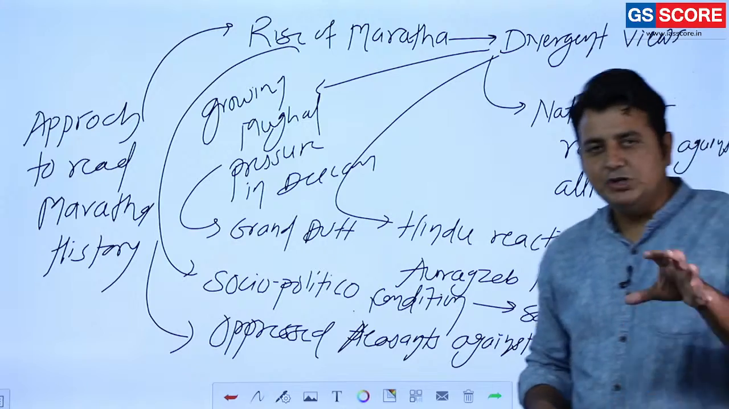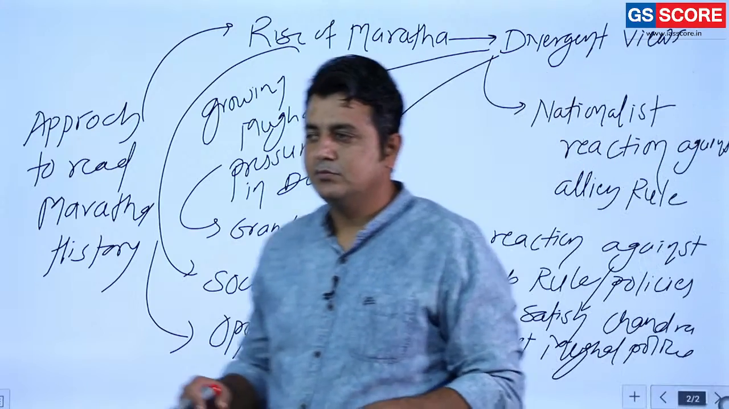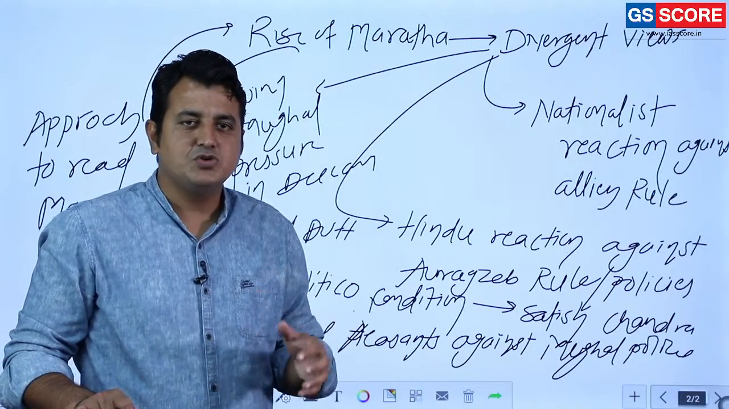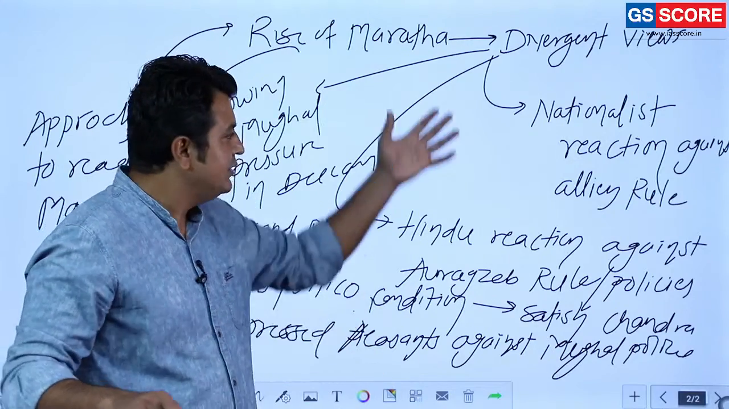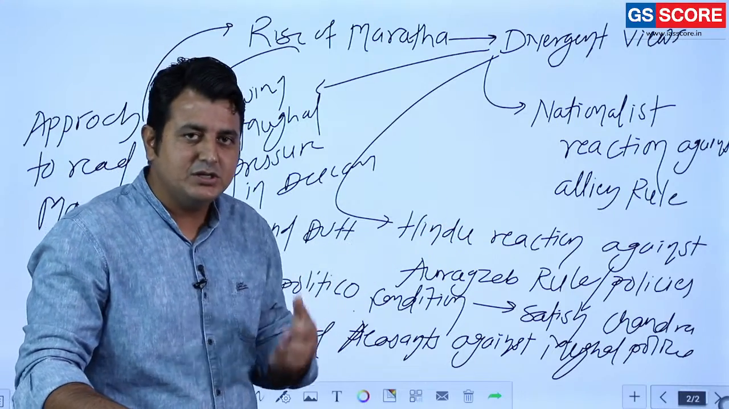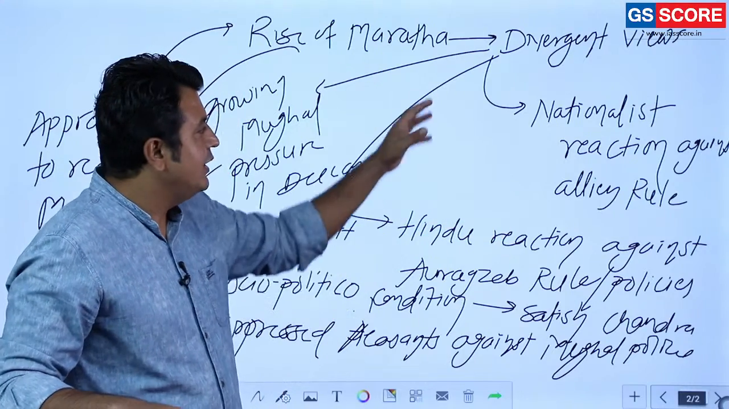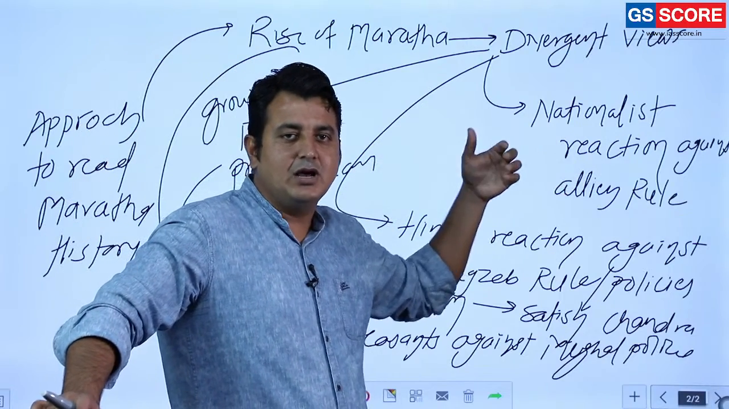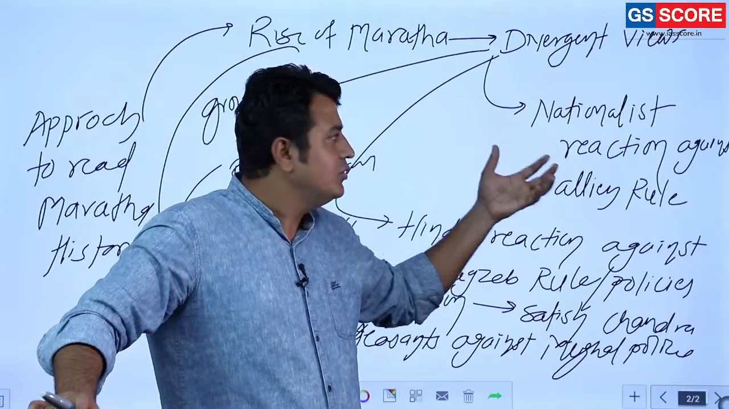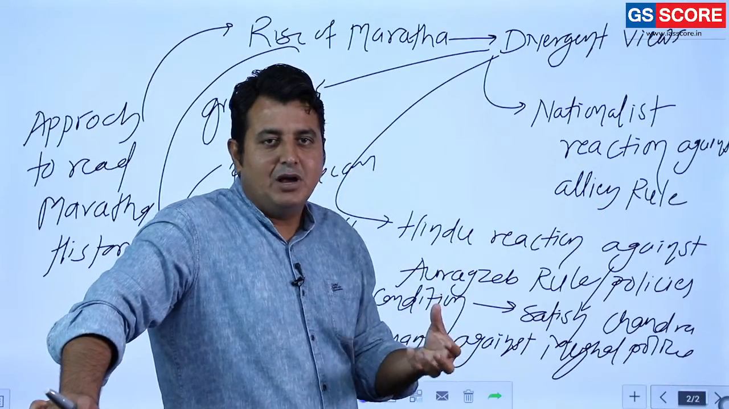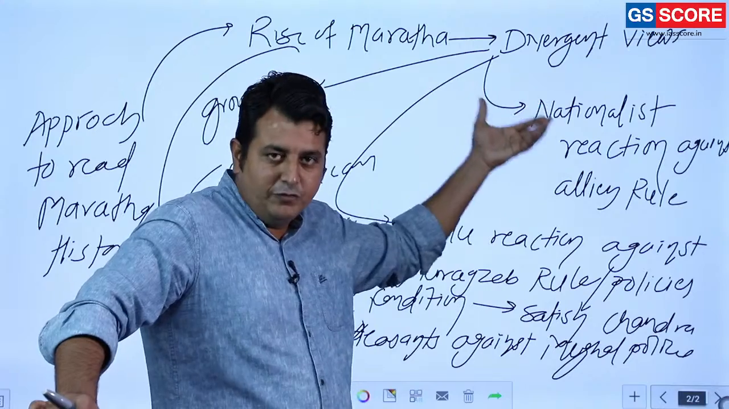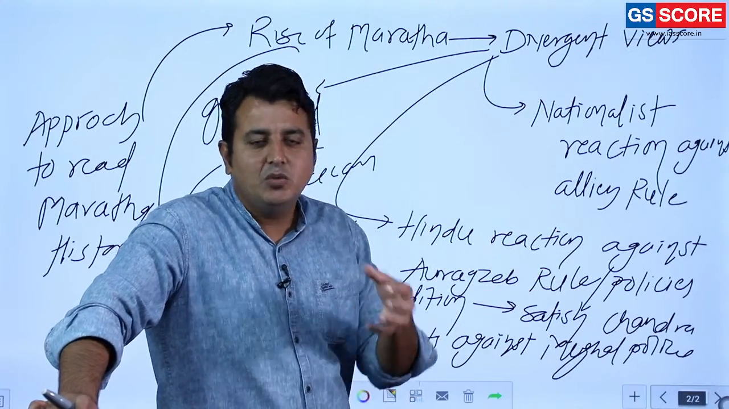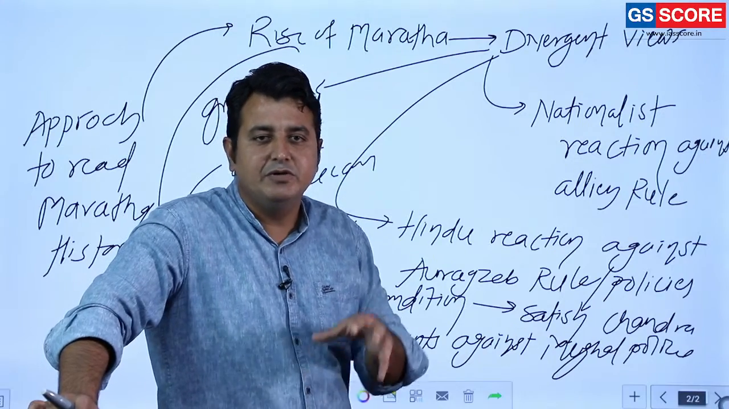Now tell me which view is considered valid for the rise of Marathas. These are the divergent views. So the question can be asked in this manner: if they are going to call Shivaji a Hindu nationalist rising against the Mughal power, discuss. Such a type of question can be asked, and it is related to the point of view. Clear? So these are the divergent views, and we have to read everything in detail.